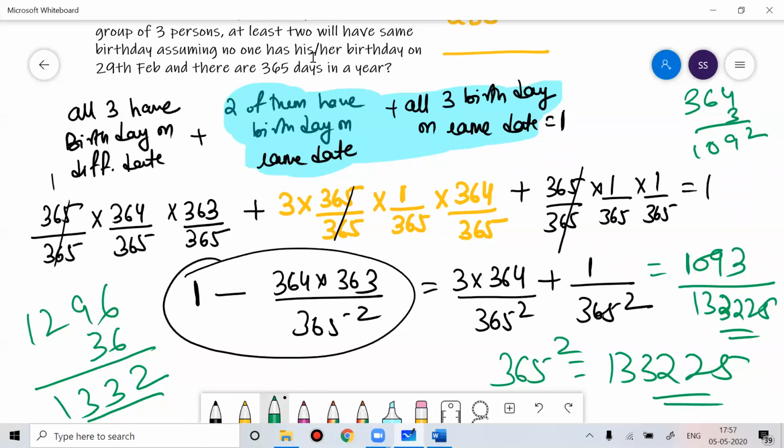And 363 into 364 is 363 square plus 363. So you can do all that calculation. Vedic maths and all, you can use that for solving. You will get the same answer. Clear? Anyone have any doubt?